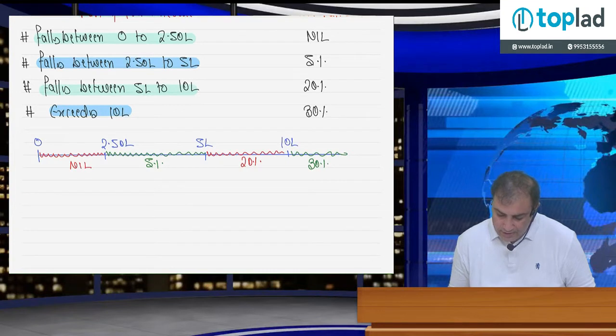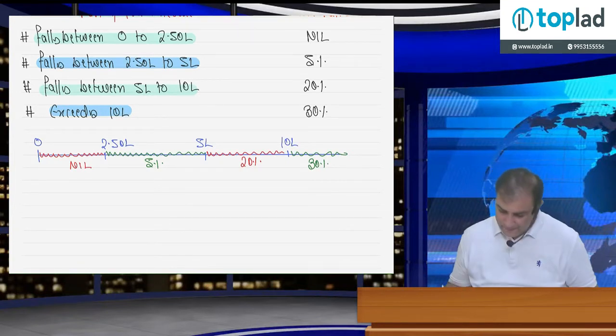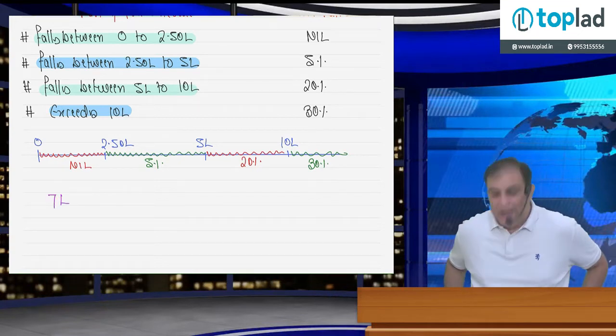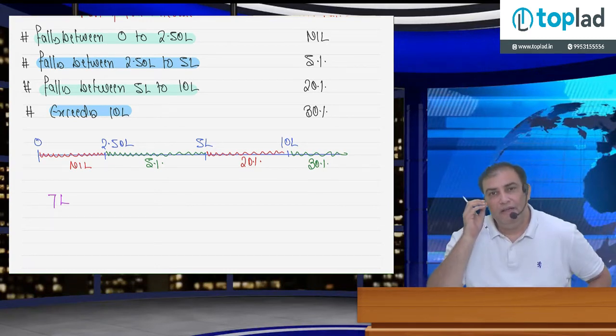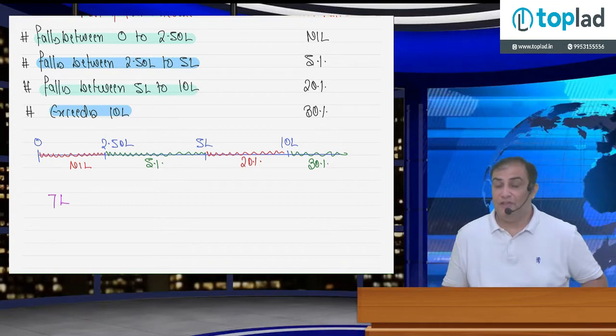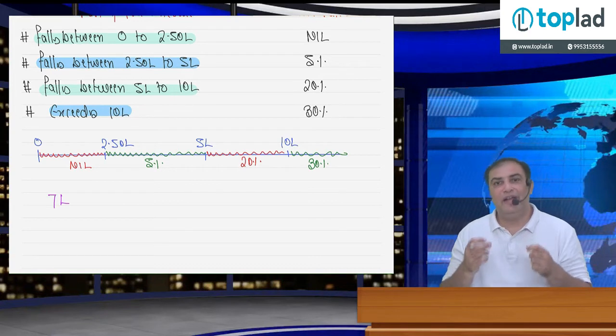Say Mr. A is earning 7 lakh rupees. 7 lakh rupees means it is between 5 lakh to 10 lakh. Does it mean he is liable to pay tax at flat 20%? Answer is no. Do not mix slab rate and flat rate.